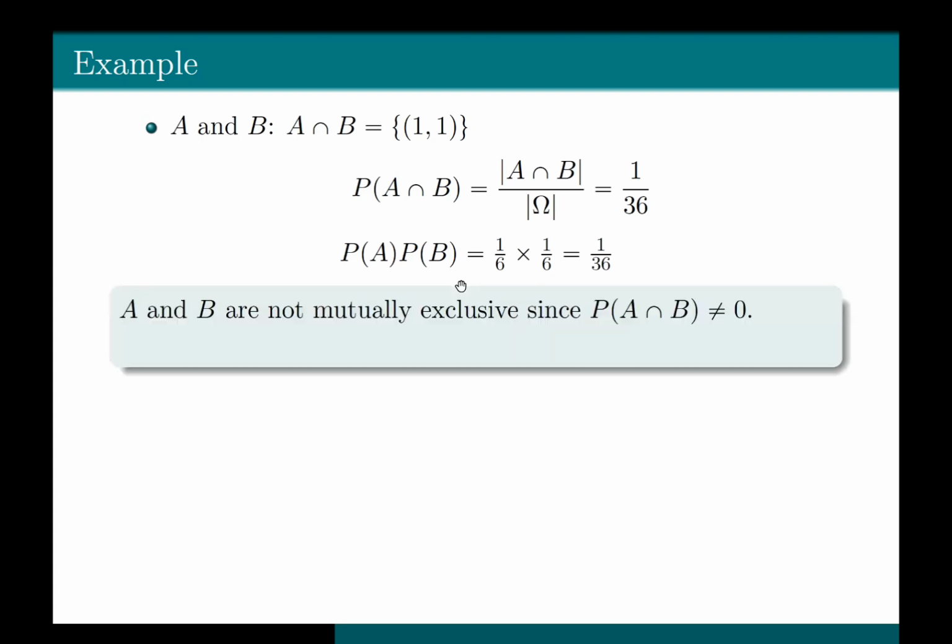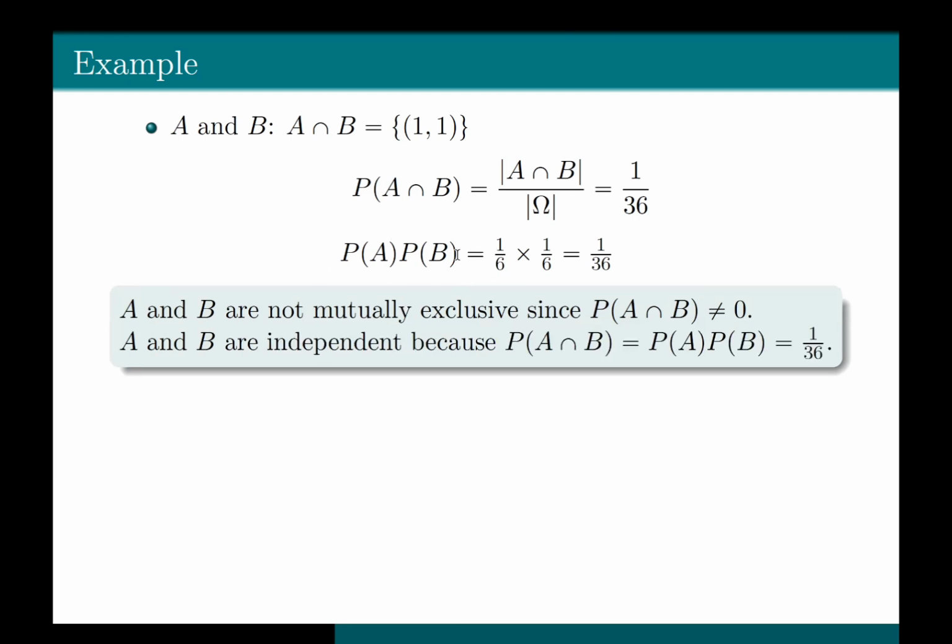And yes, here, probability of A intersection B is equal to probability of A times probability of B. Therefore, we get that A and B are independent because the joint probability of A and B is equal to the multiplication of the individual probabilities of A and B. Again, it is not mutually exclusive since the joint probability of A and B is not equal to 0.